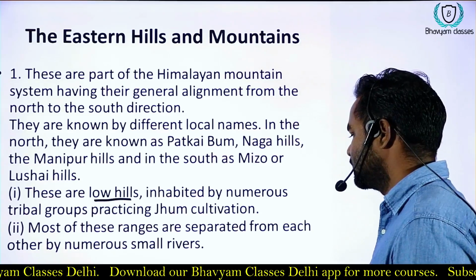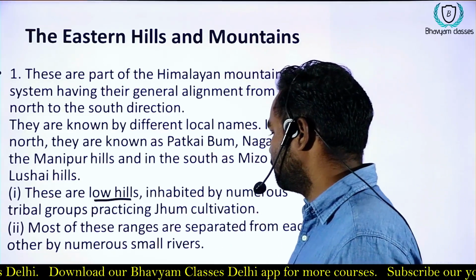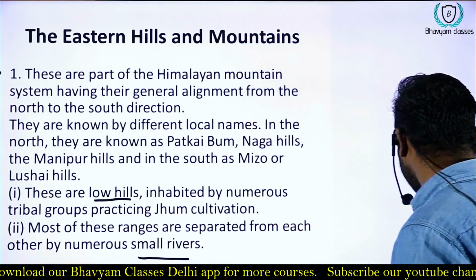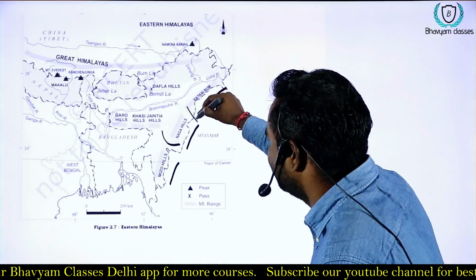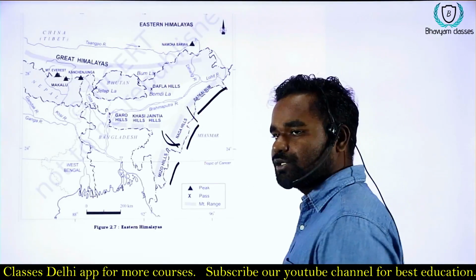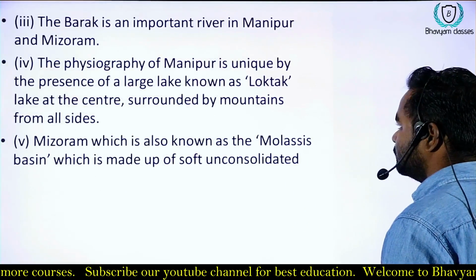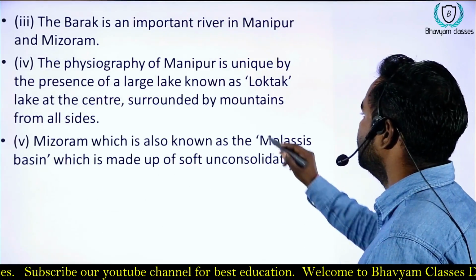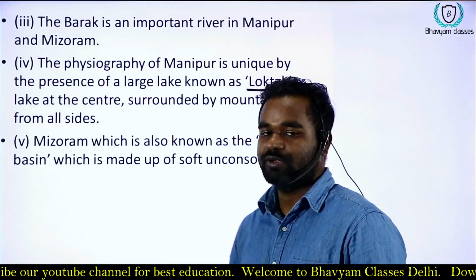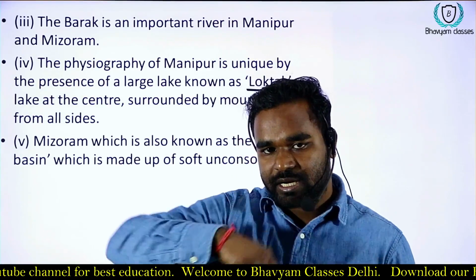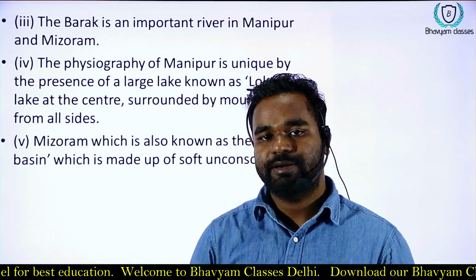Mountain ranges are separated from each other by a number of small rivers. So a number of small rivers are cutting in between the mountain ranges to divide them. Okay, and Loktak Lake is a very famous lake which is present in between the mountains, and it is very beautiful.